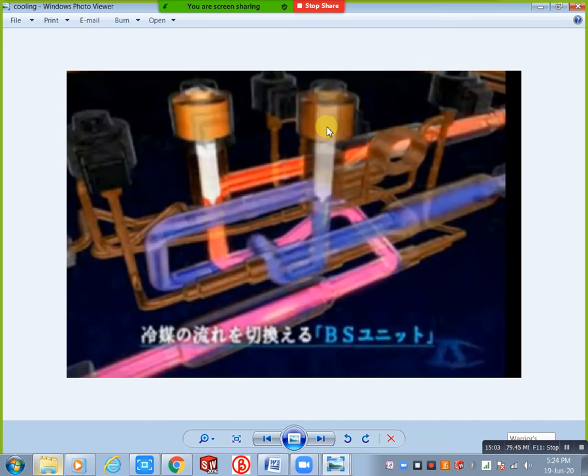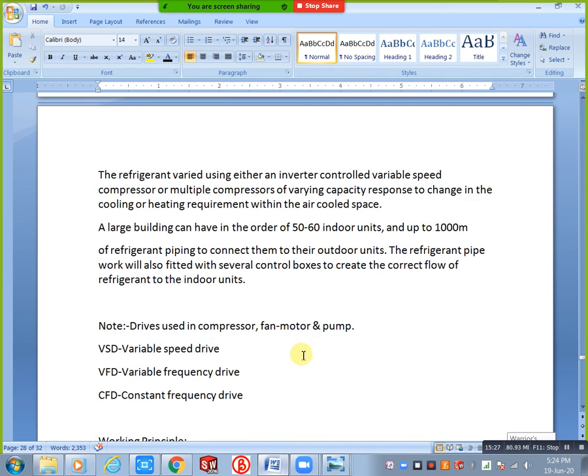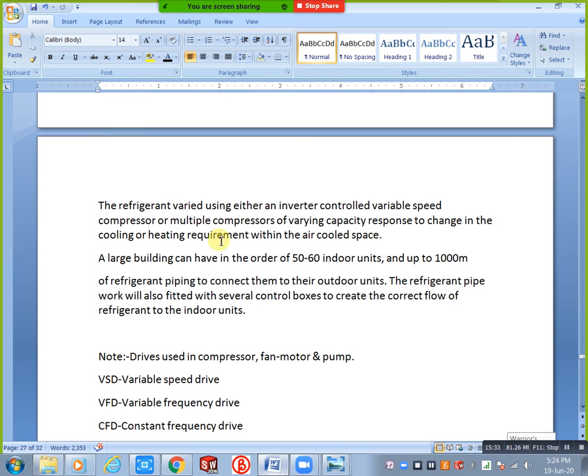In this VRF system we are using one compressor that is different compared to the split and window ACs. Here we are using an inverter compressor. Just I will show. See, here you can see the refrigerant flow is using either an inverter controlled variable speed compressor. We are using this compressor, the inverter controlled variable speed compressor, and that compressor we can use.